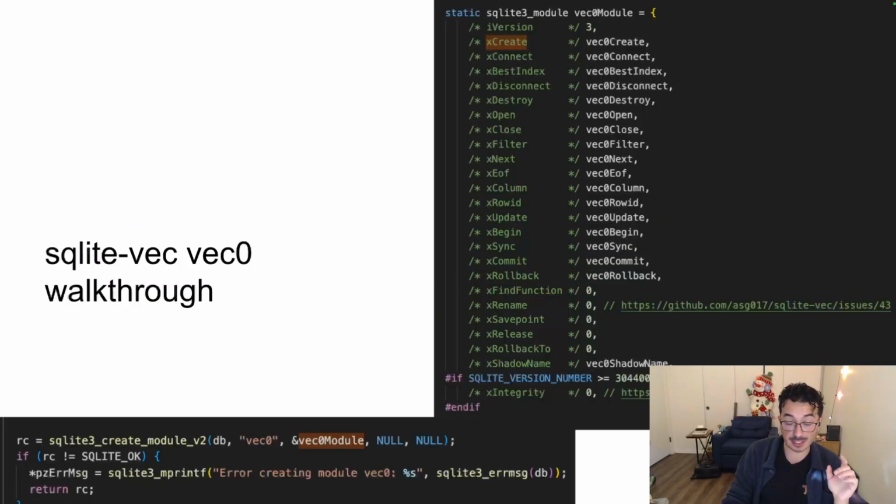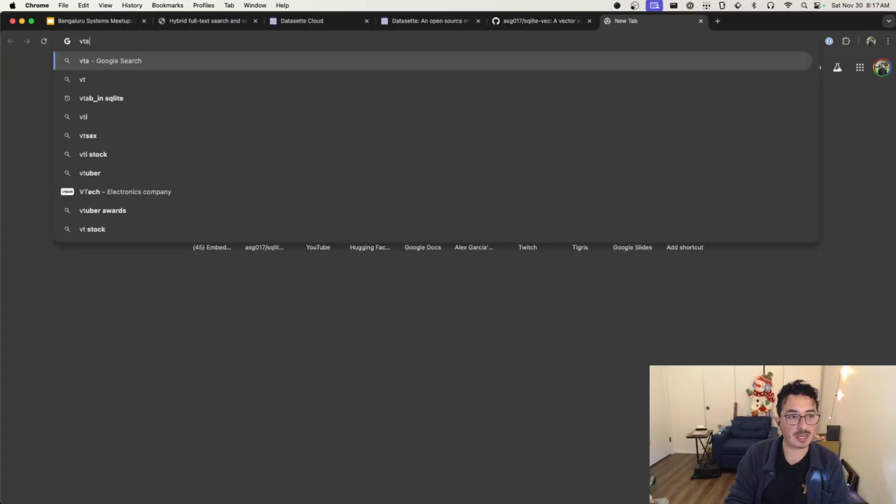So what I'm going to do is go over what this looks like for SQLite-vec, given the SQL, what C functions are called using the virtual table implementation, and how that works.